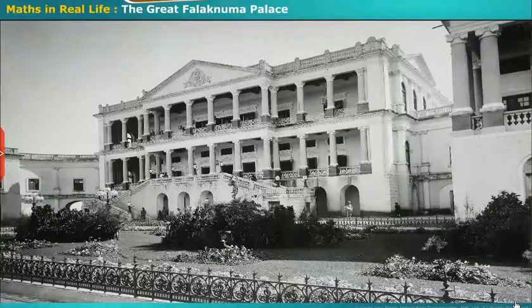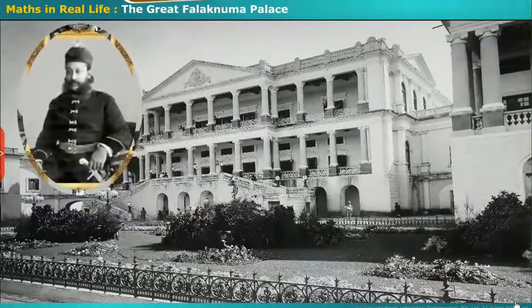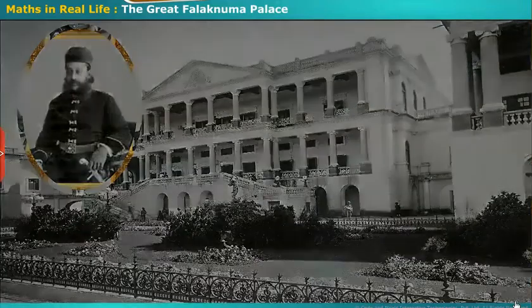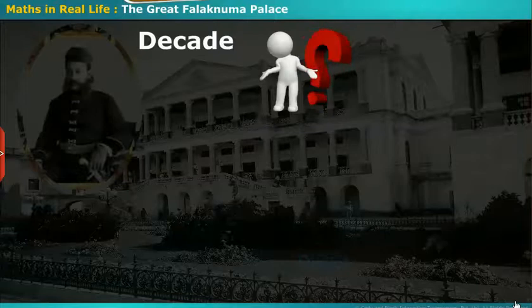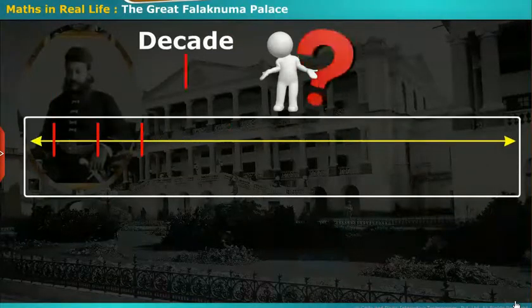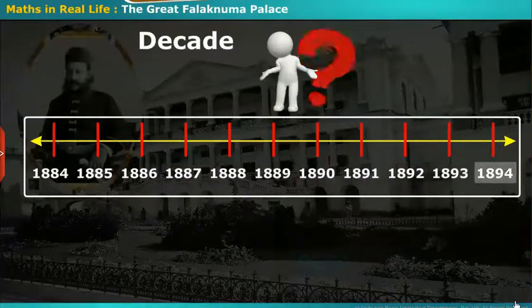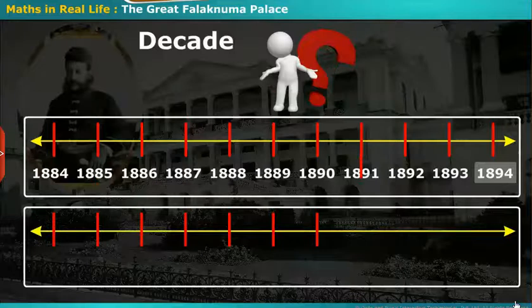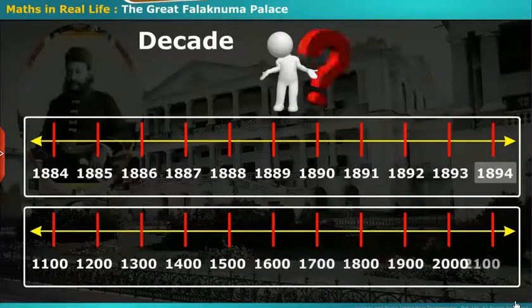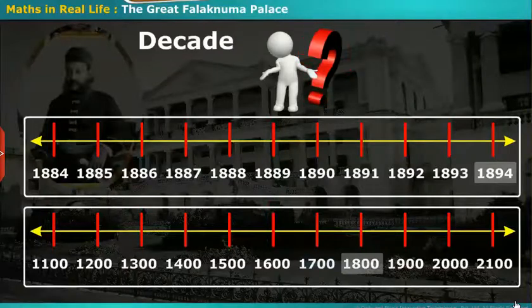On 3rd March 1884, the first foundation stone was laid by Nawab Sir Vikor ul Umra, and this construction was completed by the year 1893, almost a year less than a decade. Here you can come across a doubt of what is meant by a decade. Yes, decade is meant to mention the span of 10 years in short. But here we have to remember that the construction was started in the 18th century, that is in the period of 1800 to 1900.